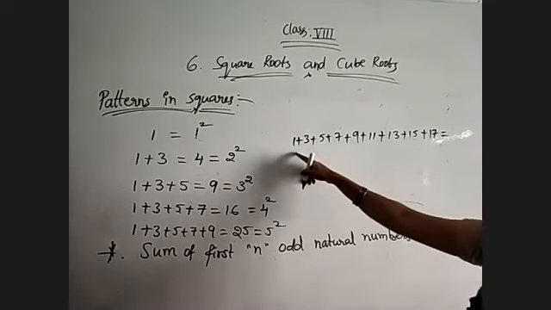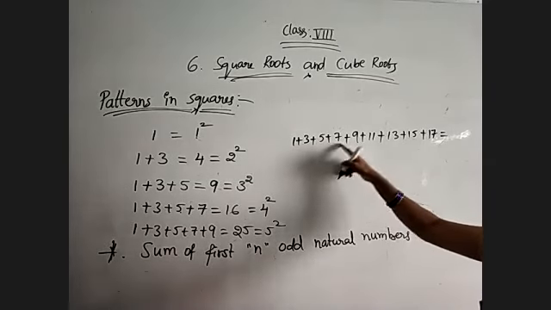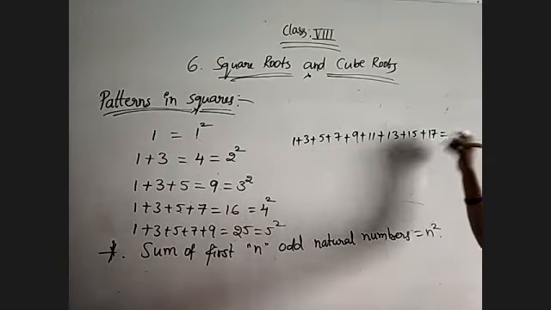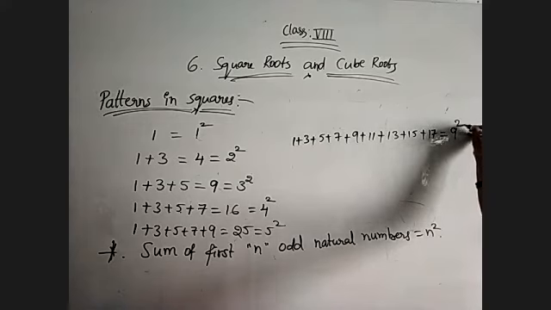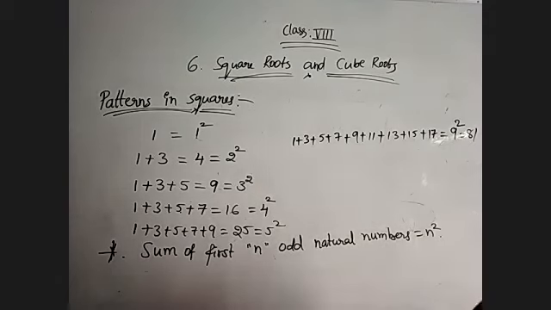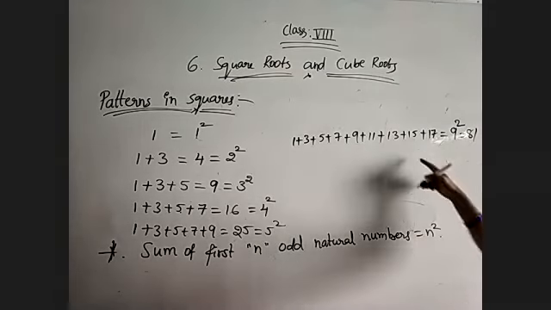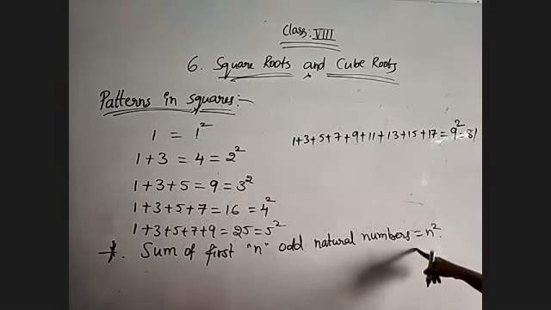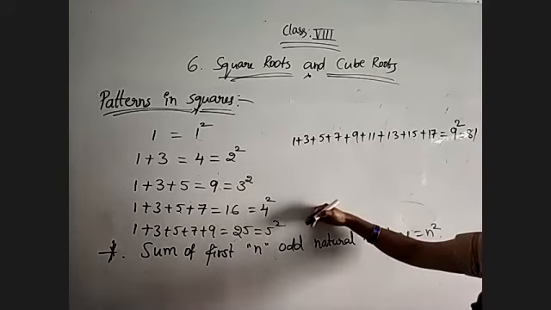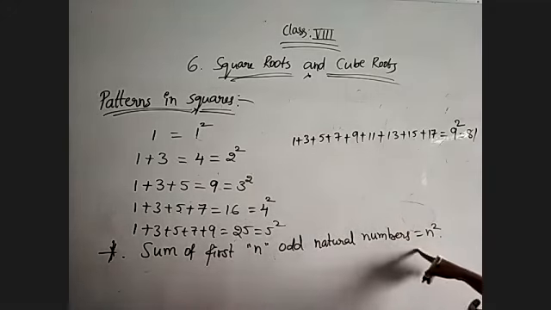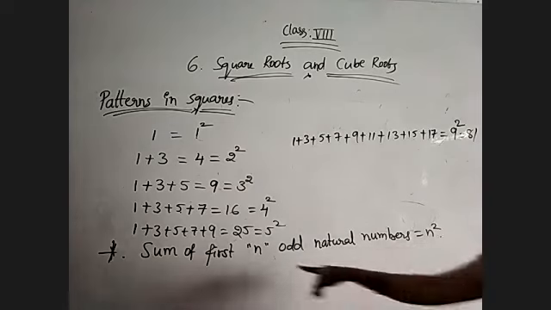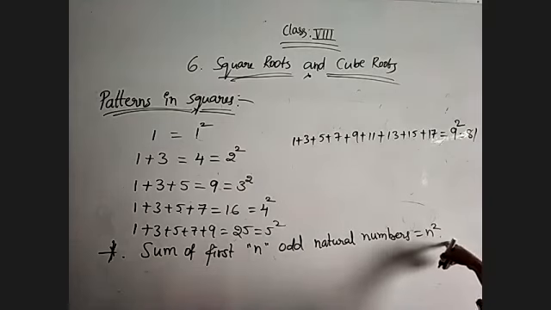So how many numbers do we have? 1, 2, 3, 4, 5, 6, 7, 8, 9. 9 numbers, so I will get 9 square, that is nothing but 81, my answer. So without doing the calculations, we can find it by generalizing this. This is the pattern we are generating, and from that pattern we got the formula: the sum of the first n odd natural numbers is equal to n square.